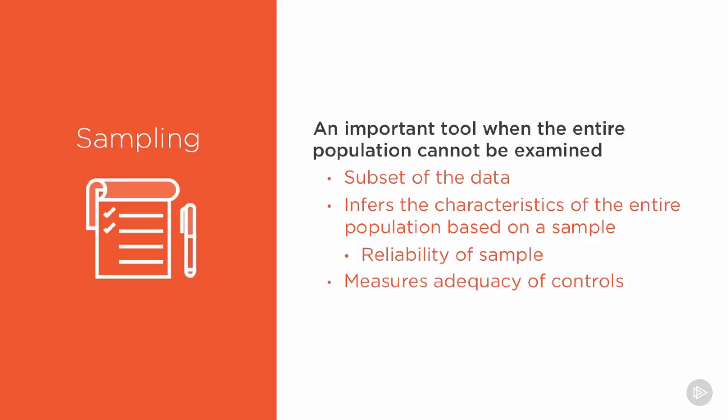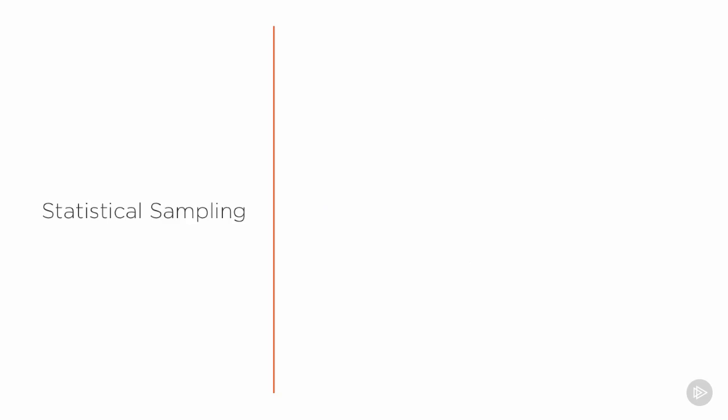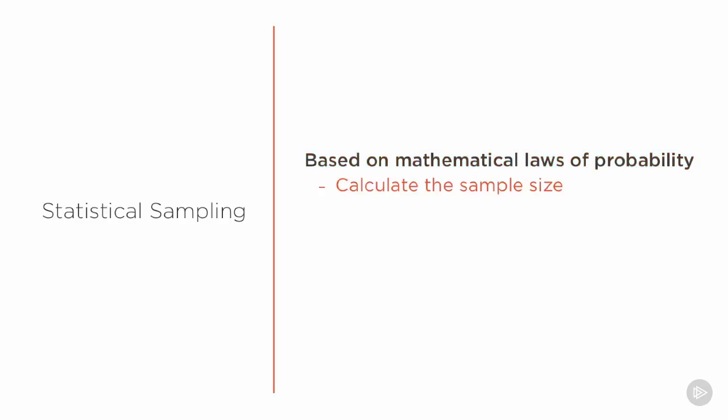There are a number of different types of sampling methods that we could use in trying to determine that subset of samples we'll use. These are based on mathematical formulas, based really on the mathematical laws of probability. We want to calculate a suitable sample size, a sample size which is large enough to be truly representative, but not so large that we've done a lot of unnecessary work that could have actually proven the point much earlier in the process.